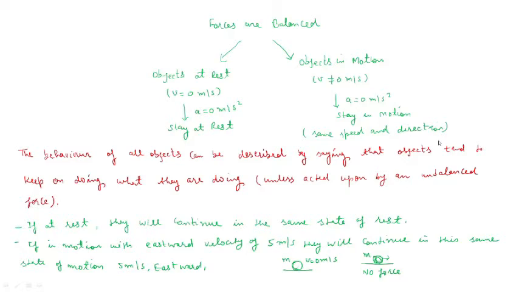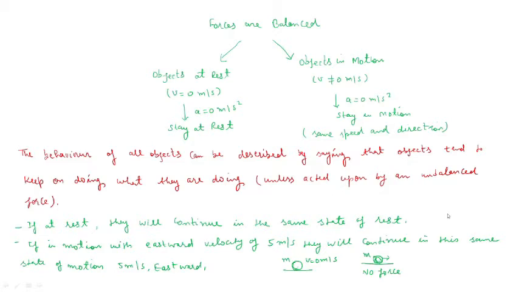speed and direction. The behavior of all objects can be described by saying that objects tend to keep doing what they are doing unless acted upon by an unbalanced force. For example, if at rest they will continue in the same state of rest.